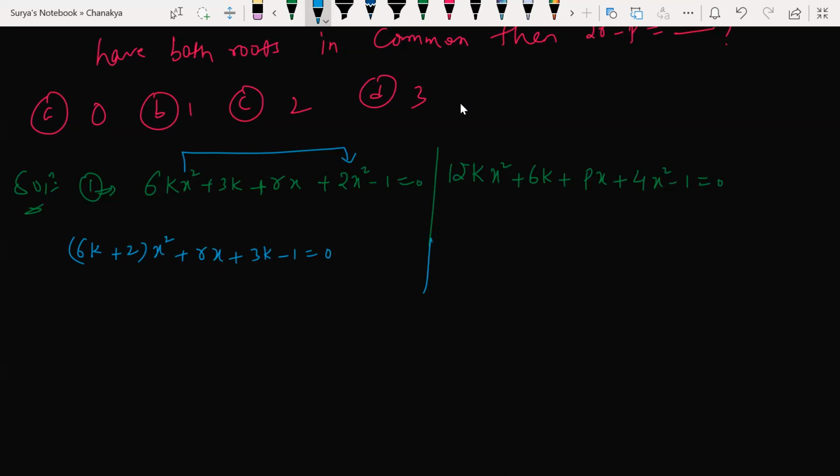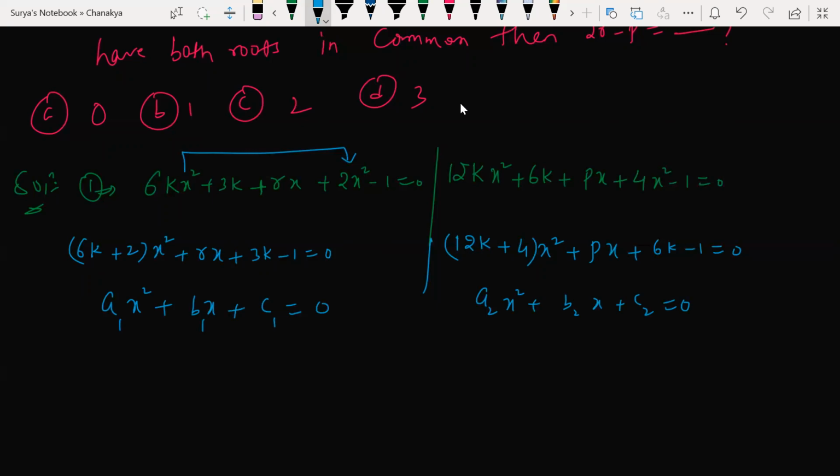Taking x square common, what am I left with? 6k plus 4x square, and the x term is px, 6k minus 1 is equal to 0. Now isn't it looking like a1x square plus b1x plus c1 is equal to 0? And isn't it looking like a2x square plus b2x plus c2 is equal to 0?